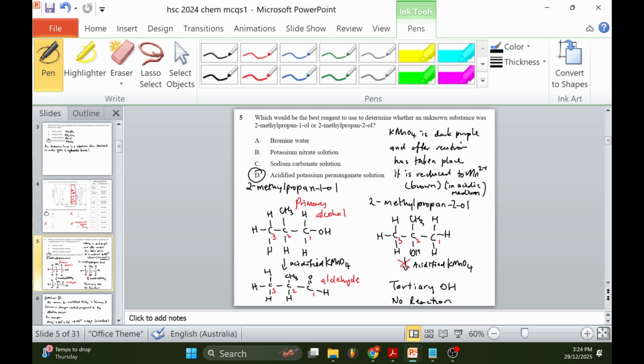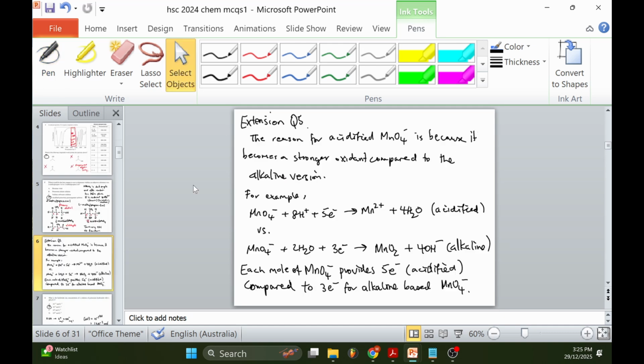The best way to distinguish the two types of alcohol is that primary alcohols oxidize to an aldehyde, whereas a tertiary alcohol, when treated with acidified permanganate, does not react. Just an extension to question 5: the reason for acidified permanganate is that it becomes a stronger oxidant compared to the alkaline version.